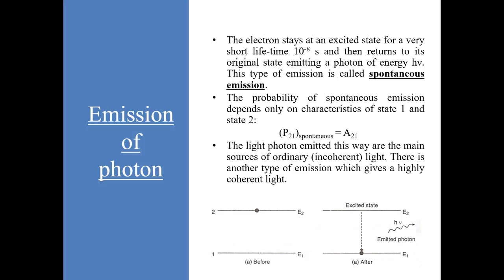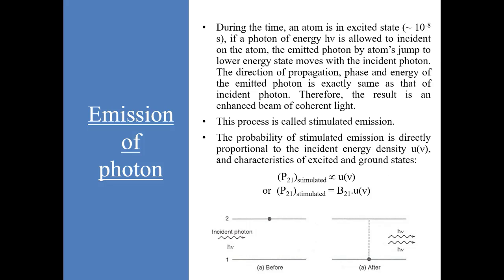The light photons emitted in this way are the main source of ordinary light. There is another type of emission also, which gives highly coherent light. During the time an atom is in the excited state, if a photon of the same energy difference h nu is incident on this atom, the photon emitted by the atom's jump to the lower energy state moves with the incident photon.